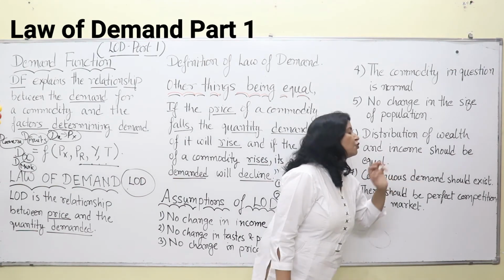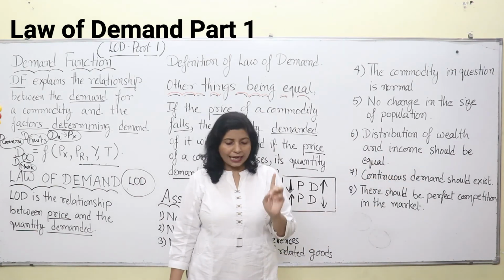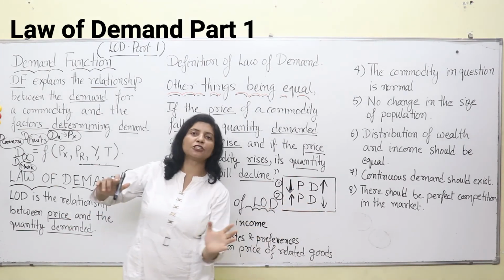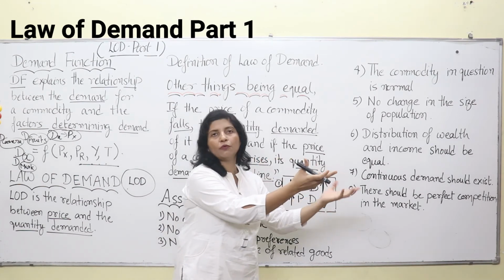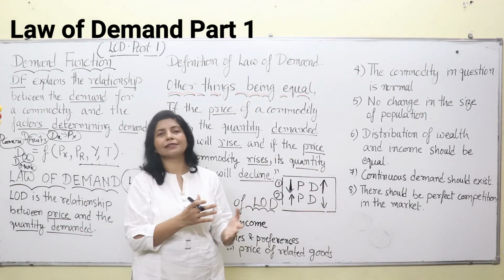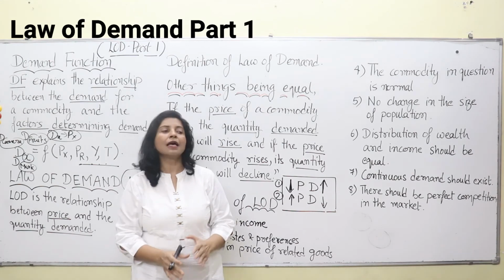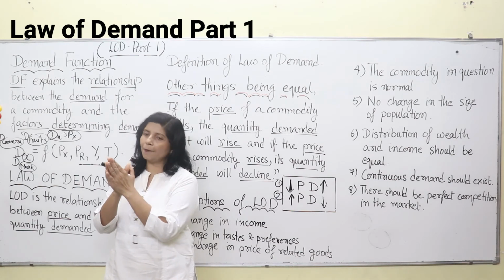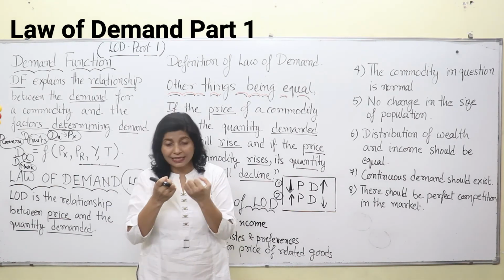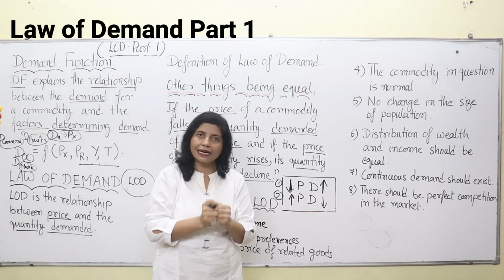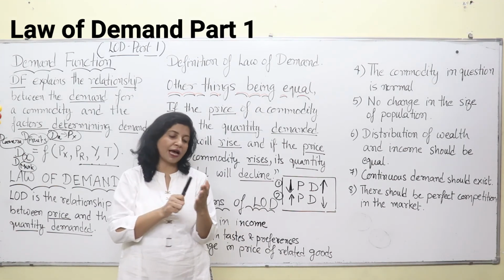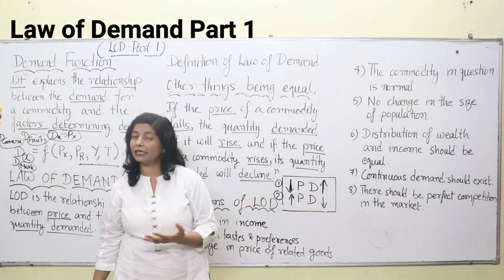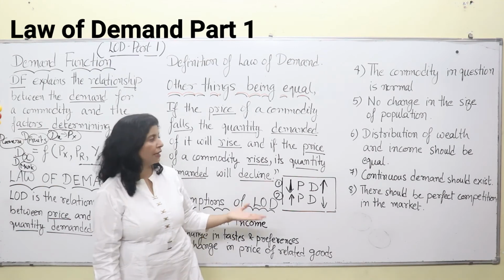Distribution of wealth and income should be equal. Here what does it mean? It doesn't mean that all the rich people will be giving their wealth to poor people, or people who are living in the middle class strata of society, but it means people should have a decent living. They should have at least a decent standard of living, and that much money that they can fulfill all their required demands. That means they should have good education, good food, and good living. So people should have a decent living. That means equitable distribution of income and wealth in society.